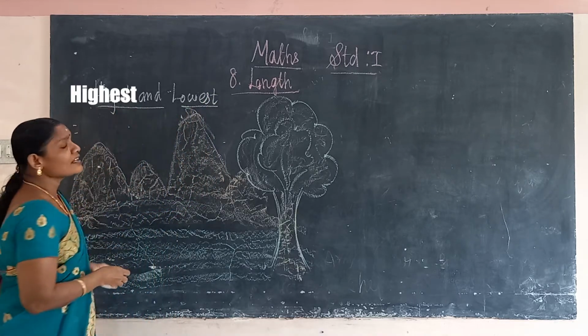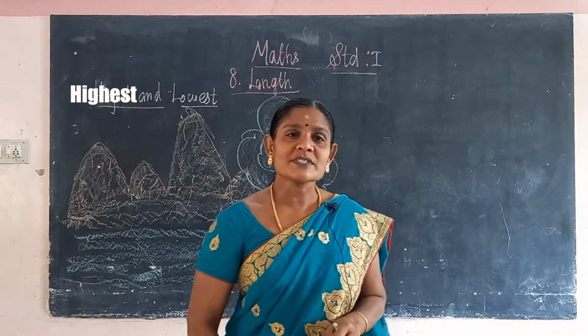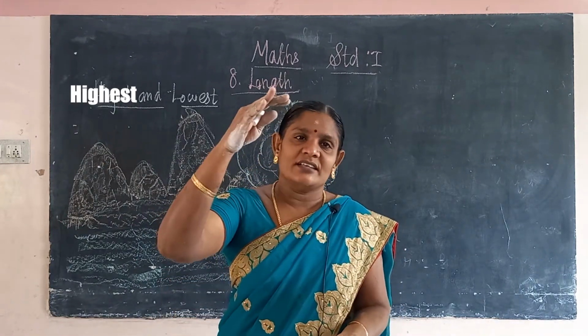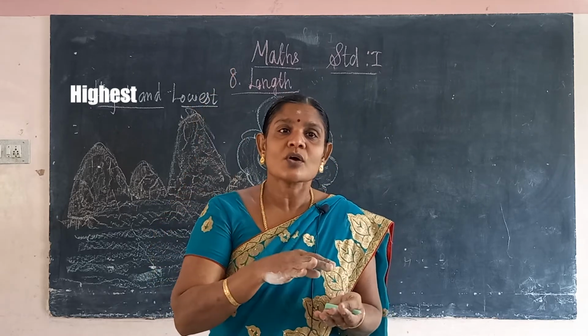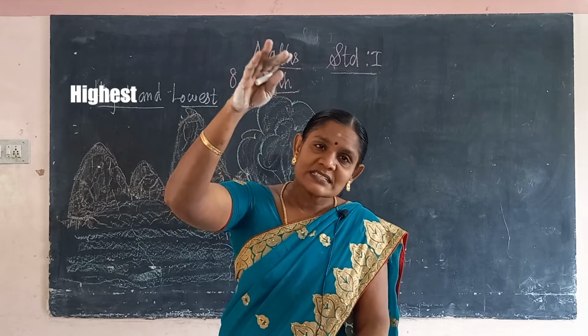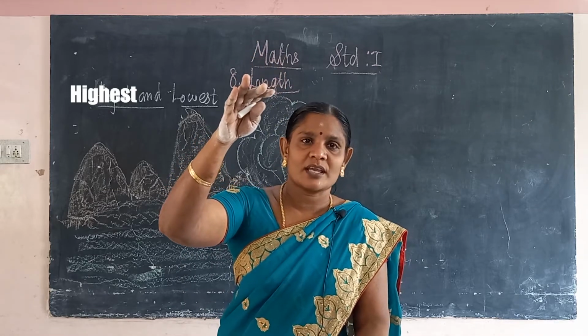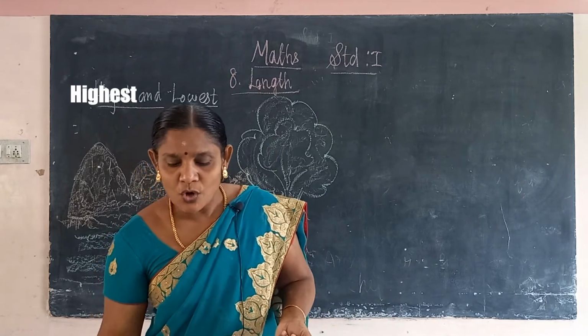So highest and lowest. What is the opposite of low? The opposite of low is high. Now, what is the meaning of low? Low means short. High means very tall. Okay, that is high. So, highest and lowest.